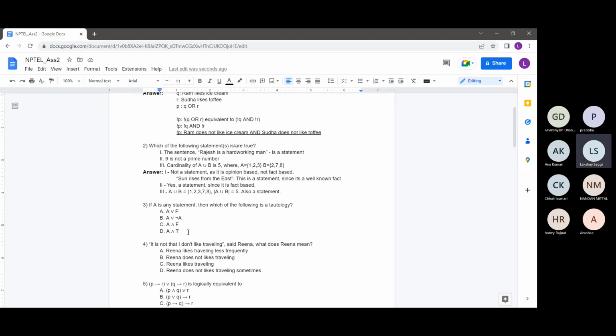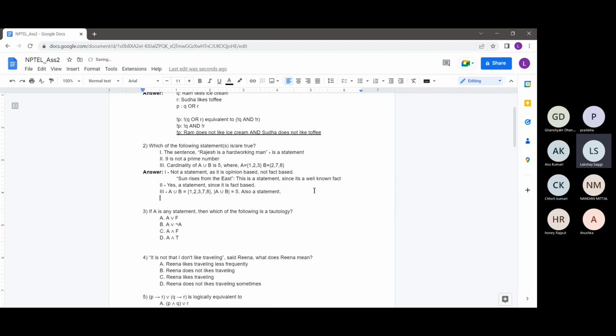So after the second question, let me write out the answer. 2 and 3 are statements. I hope I'm making sense. So let's see the third question now.